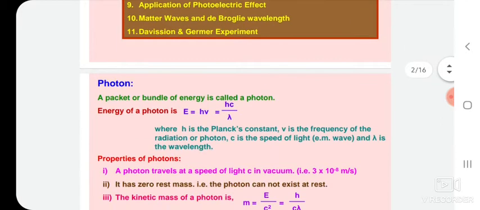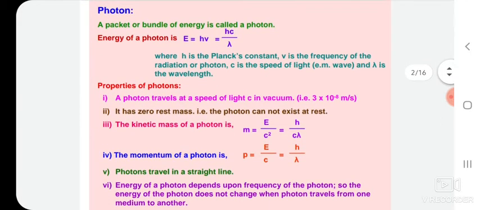Photon. Actually, a photon is the smallest discrete amount or a quantum of electromagnetic radiation. It is the basic unit of light. Photons are always in motion; in vacuum they travel with a constant speed, that is the speed of light, 3 into 10 to the power of 8 meter per second.